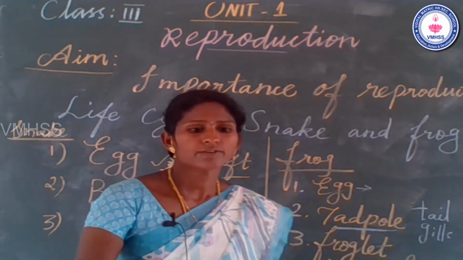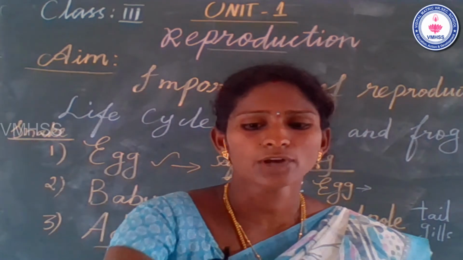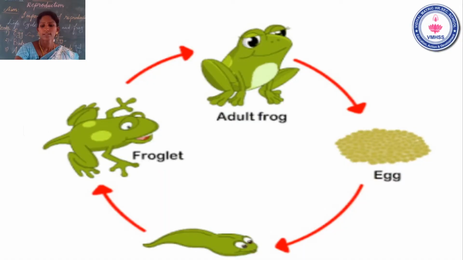Have you seen the adult frog? Very good. See the slide. Look at the adult frog. The adult frog is totally modified from the tadpole body parts. So the complete change from baby to adult animal is called metamorphosis.